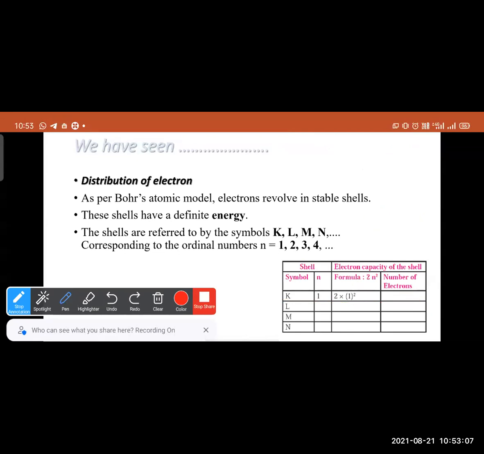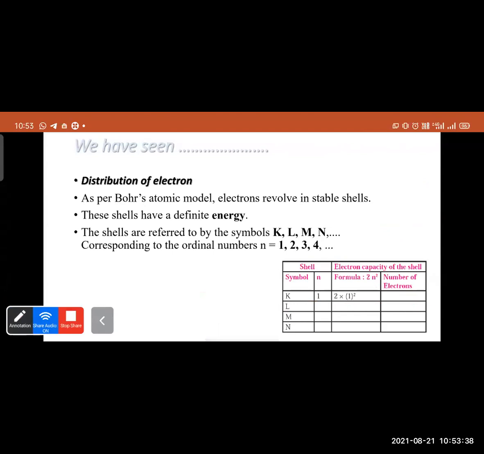In the second shell, the symbol is L and n is equal to 2. According to the formula, 2 into 2 squared is 2 into 4, therefore the capacity of the second shell will be 8 electrons.